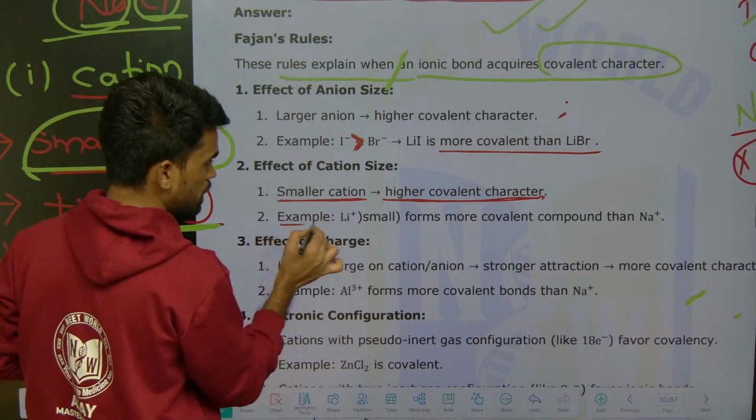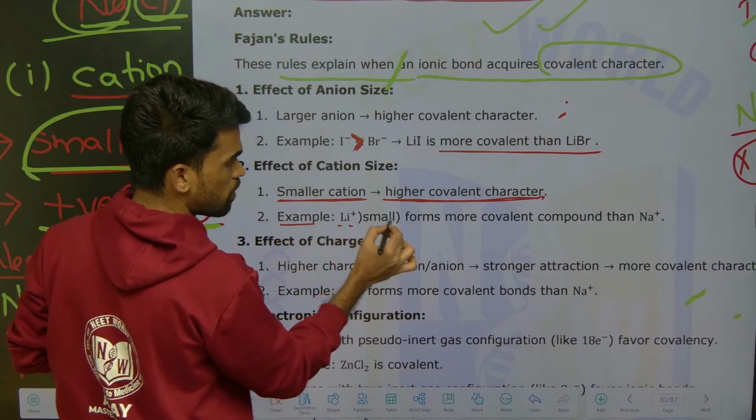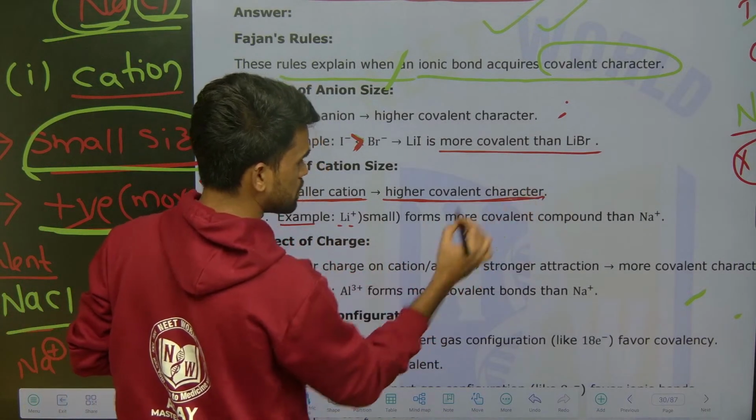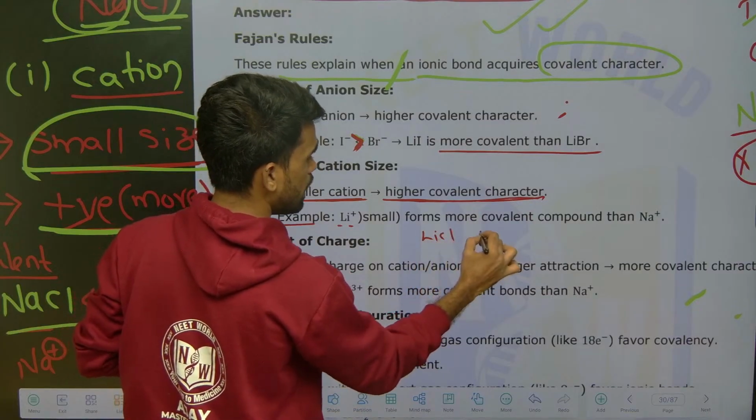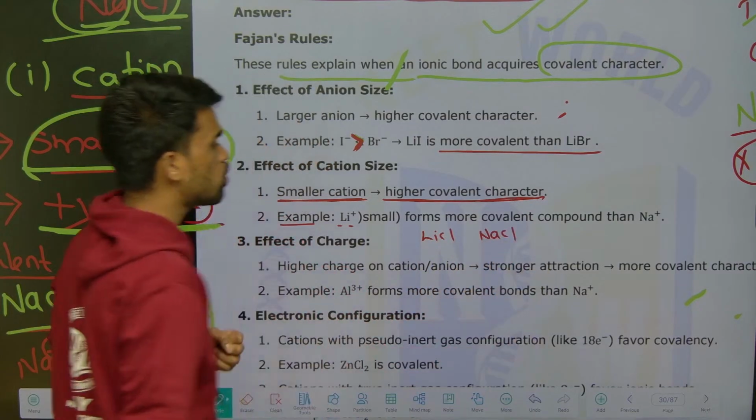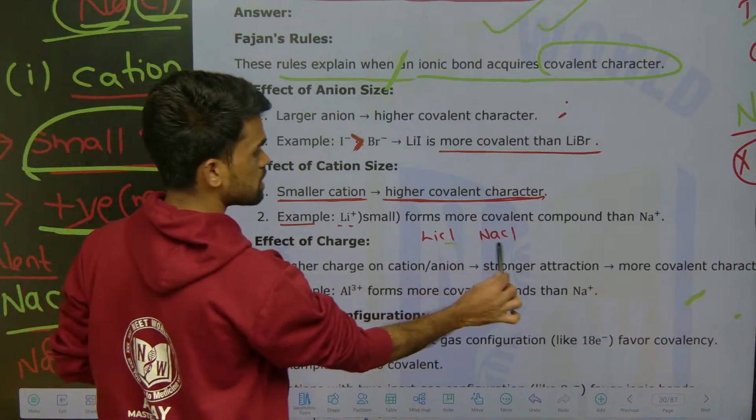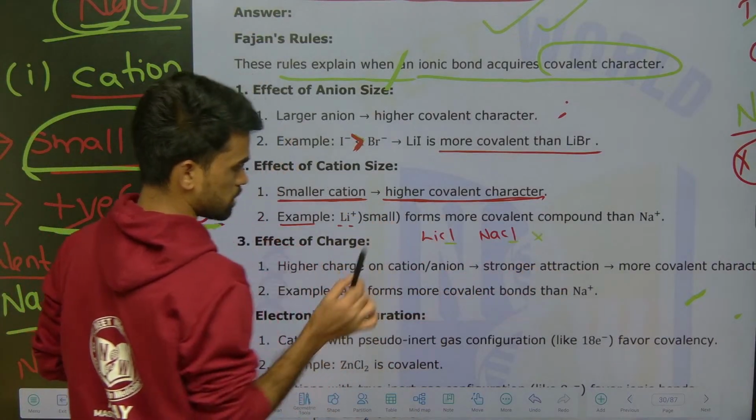Example here: lithium plus is small and forms more covalent compounds than Na plus. It means if I say LiCl and NaCl, which is more covalent here? See, the anions are the same here, so you cannot explain with respect to the anion in this case.